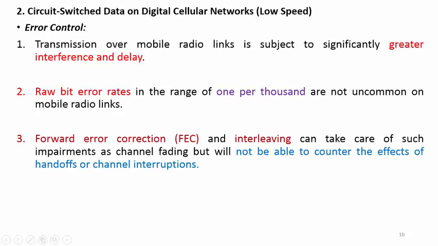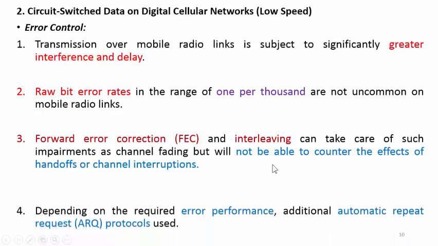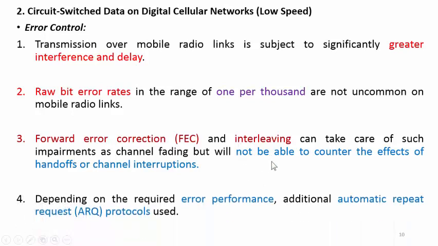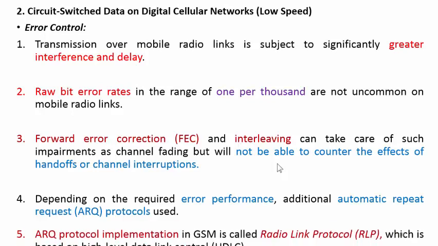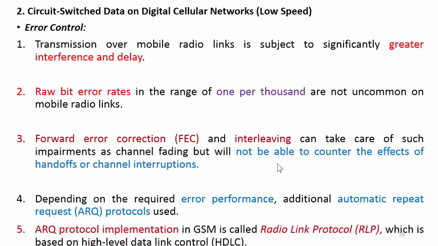But channel fading techniques will not be able to counter the effect of handoffs and channel interruptions. So depending on the required error performance, or the errors observed in the digital information, additional automatic repeat requests, that is ARQ kind of protocols, are involved in this system.